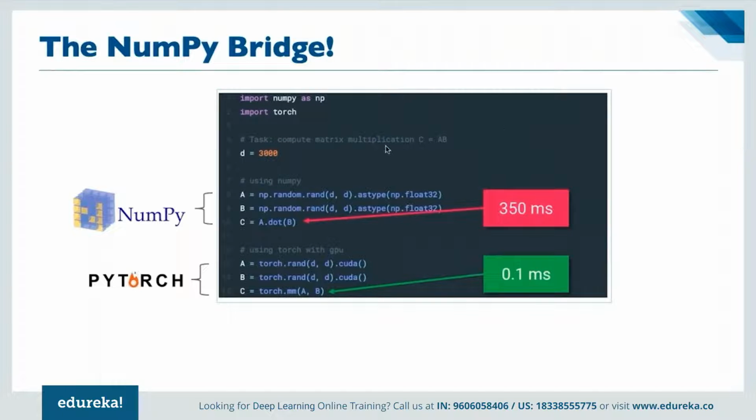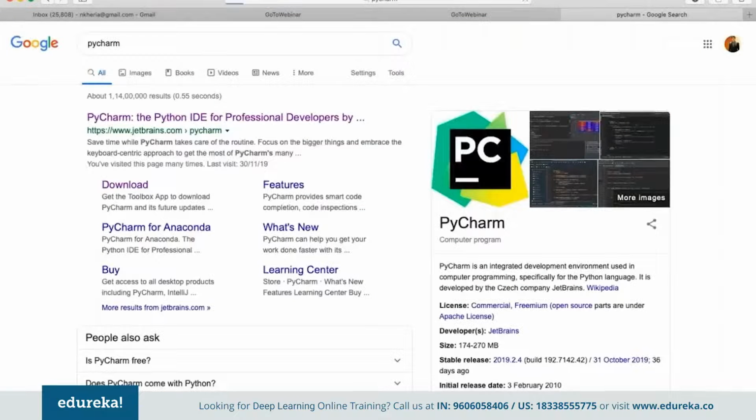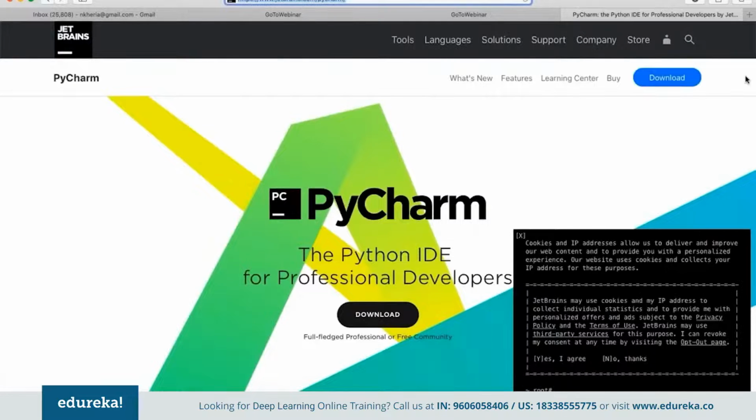So now let's open up a particular IDE. We can use any IDE to get started, guys. Here we'll be using one of the most popular IDEs, PyCharm, which is specifically used for developing on top of Python. Although there are multiple other IDEs we can use as well, like Jupyter, Visual Studio, and Sublime, to get started on working with deep learning networks.